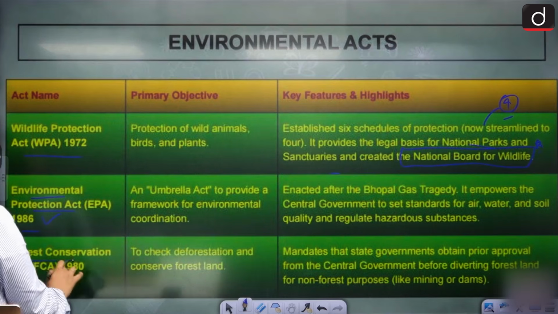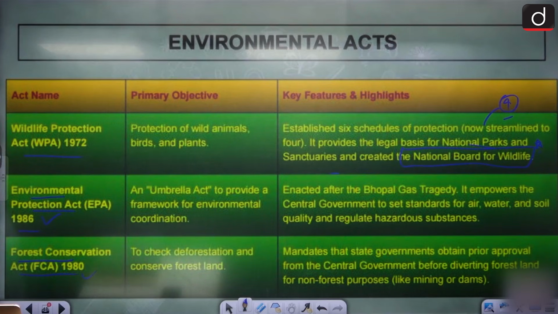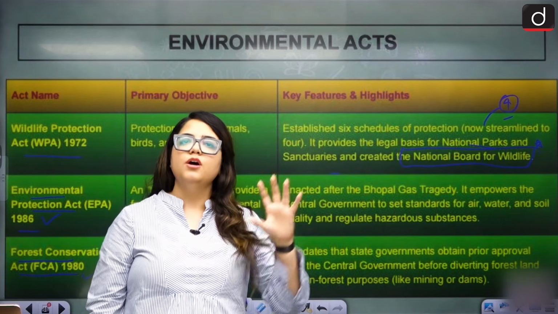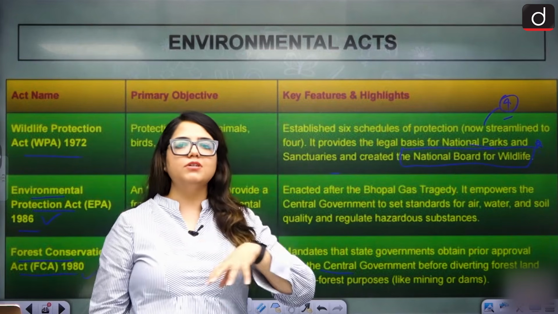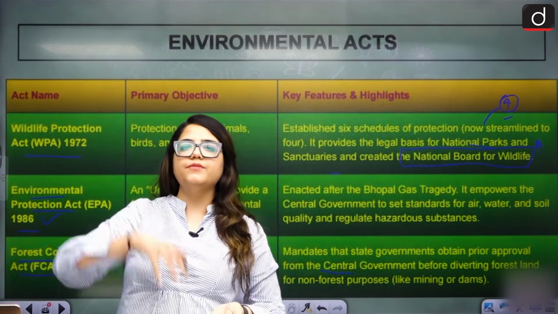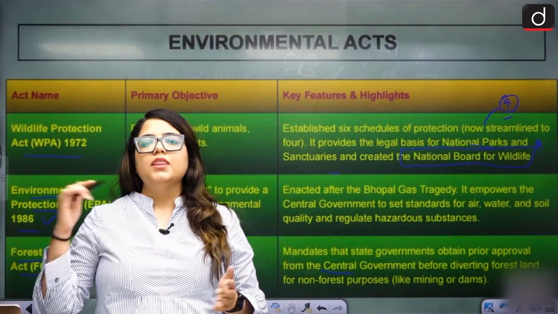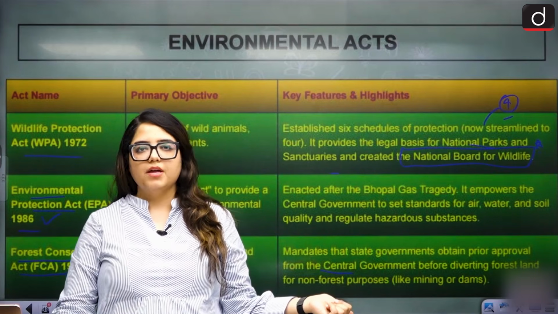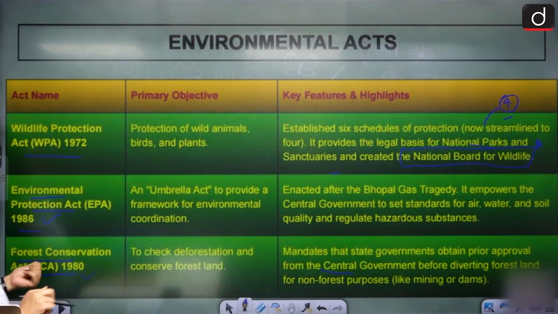Clear? Then we have the Forest Conservation Act of 1980, which checks deforestation and conserves forest land. How is it doing so? It mandates that the state government should obtain prior approval from the central government before diverting forest land into anything. Now, the state cannot directly go and cut down the forest, create development or infrastructure. No. They will have to take permission from the central government, only then will they be able to divert the forest land. This has been created under the Forest Conservation Act 1980. Clear?